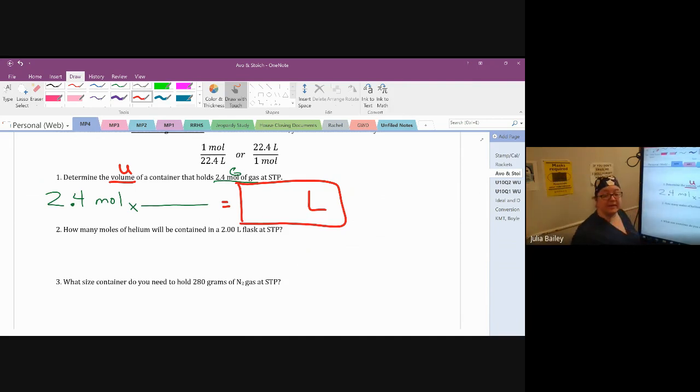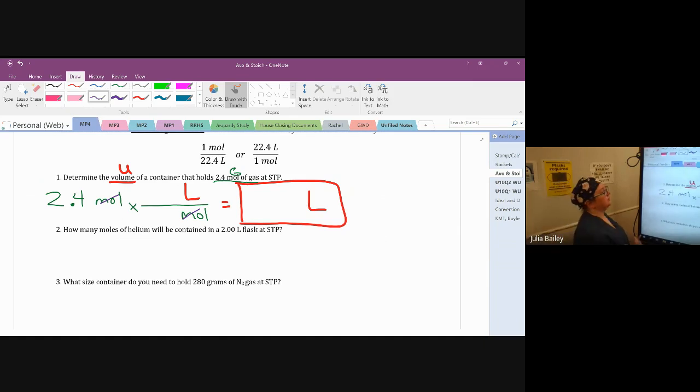I know that whatever my answer box label is, that has to be the last unit standing on top of my last fraction. So if I want to end with liters, I need liters to be on top at the end. And then my number of moles that I'm trying to convert away, I know that what goes up must come down. So if I'm starting with given moles, then I also need moles on the diagonal. That lets me cancel that out. Remember, any unit that's on top and also on the bottom can divide out. It gets canceled out. So we get rid of the moles.